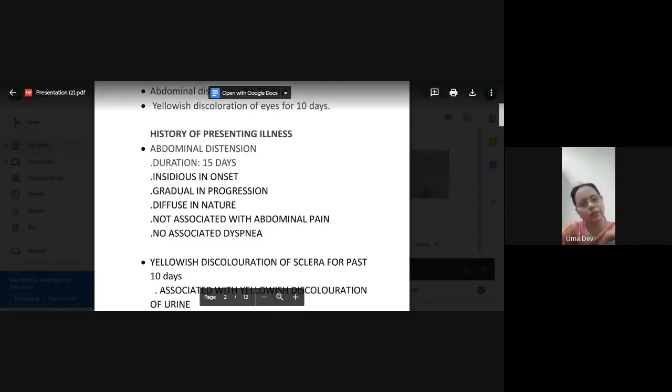Okay, now then what else? Abdomen pain relevant to your case? You said there is no associated abdominal pain. Good. So relevant to your case, tell me what abdominal pain you are going to think of. Spontaneous bacterial peritonitis. Yes. So how will the pain of spontaneous bacterial peritonitis be? It will be a diffuse pain. Yeah, that is one thing. Then suppose if there is a splenomegaly, what sort of pain you will get?